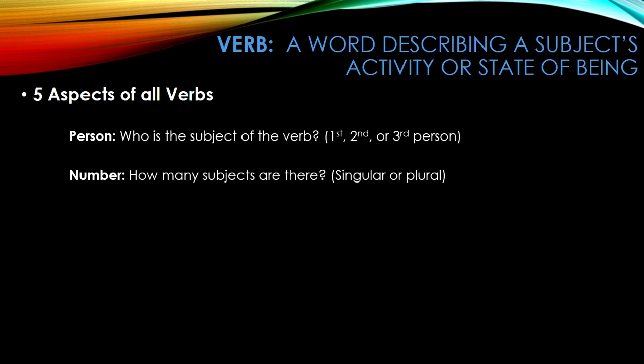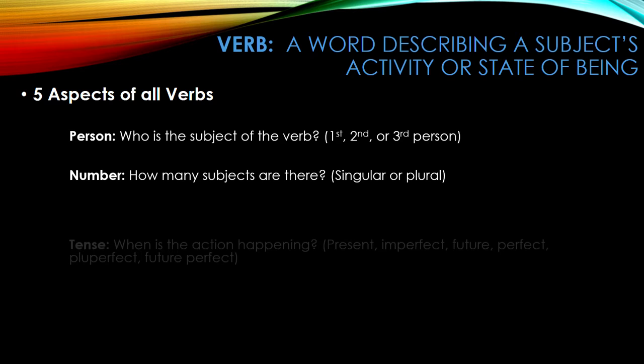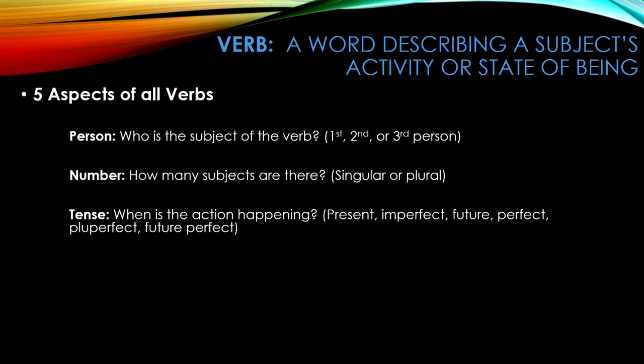The third aspect of a verb is its tense. Latin verbs have 6 tenses: present, imperfect, future, perfect, pluperfect, and future perfect. For the next 2 weeks, we will only be looking at present tense verbs.